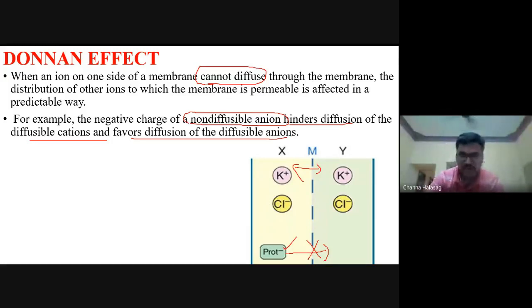Since these protein molecules cannot move to the other side, there is movement of the anions and cations, and equilibrium is reached.